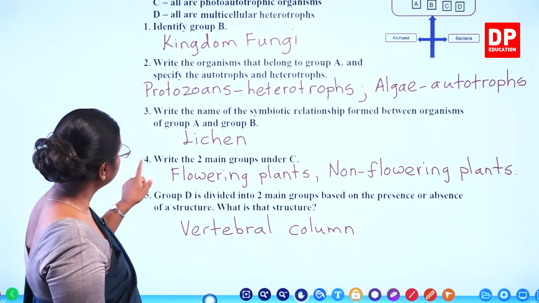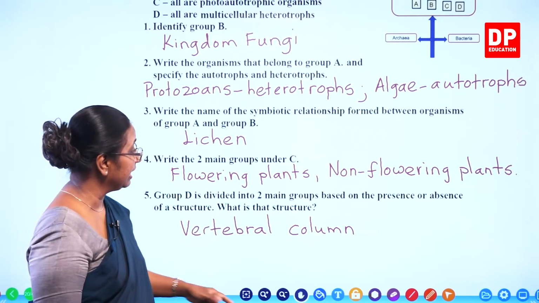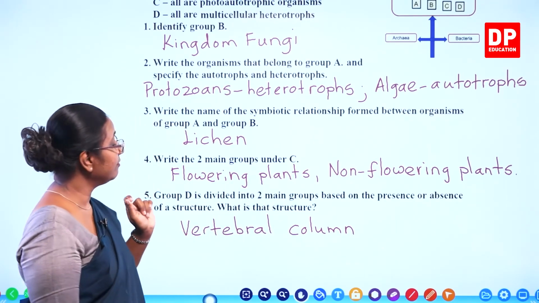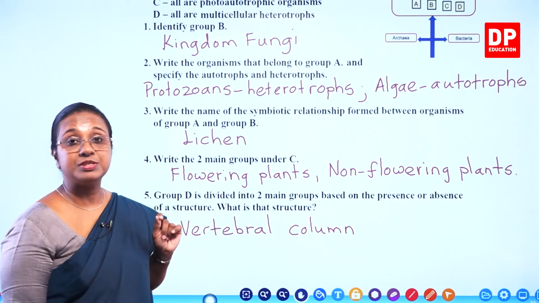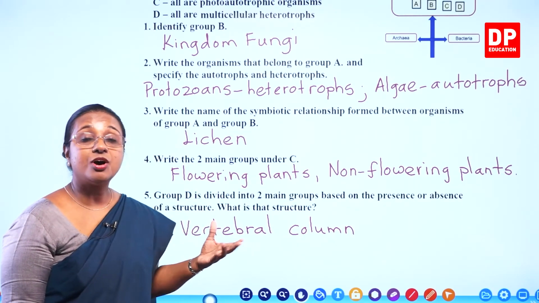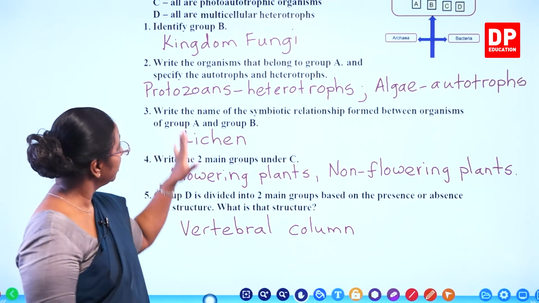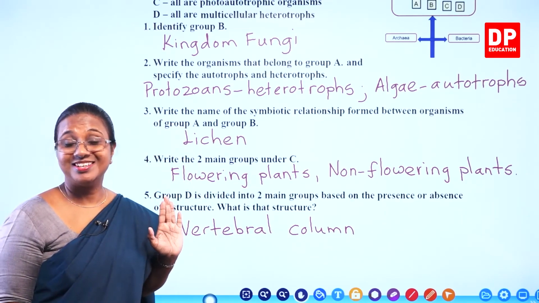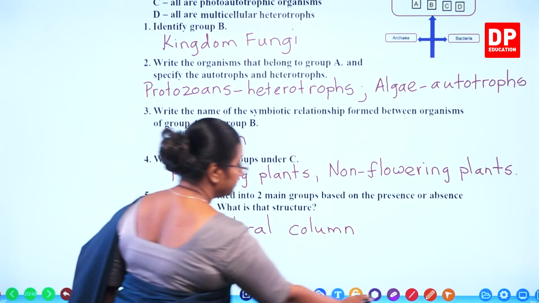And thereafter, they wanted us to write the two main groups under C. Plants are divided mainly as non-flowering plants and flowering plants. And group D, the Animalia, is divided into two main groups based on the presence or absence of vertebral column. So I am sure you also answered all these questions correctly. With that, I will move on to the last question.